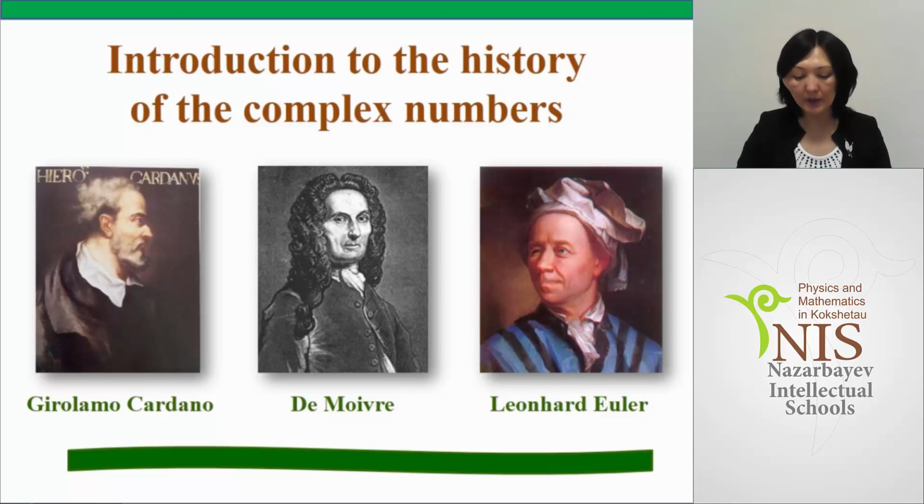Many mathematicians contributed to the full development of complex numbers. For example, Euler's formula states the trigonometric form of the complex numbers. We use it nowadays. And de Moivre found the formula for the multiplication and division of the complex numbers written in the trigonometric form.